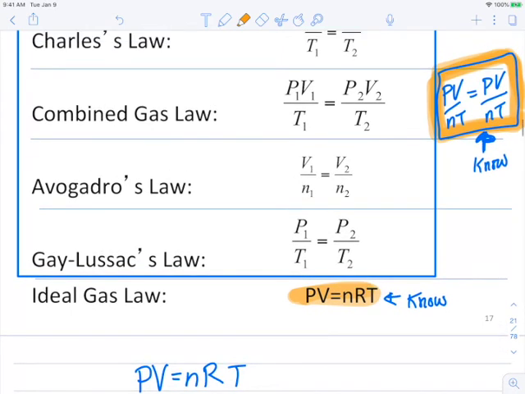The other one that I need you to know is the ideal gas law, this one right over here. Now it's true, you can get PV over NT equals PV over NT from the ideal gas law, and I'm going to show you how to do this, but I'm going to tell you, use that as a last resort. If you're on an exam and you can't think of that PV over NT equals PV over NT, use the ideal gas law to figure it out. But I think this is only two equations, and so I think it is easier just to learn these two equations, but of course it's up to you.